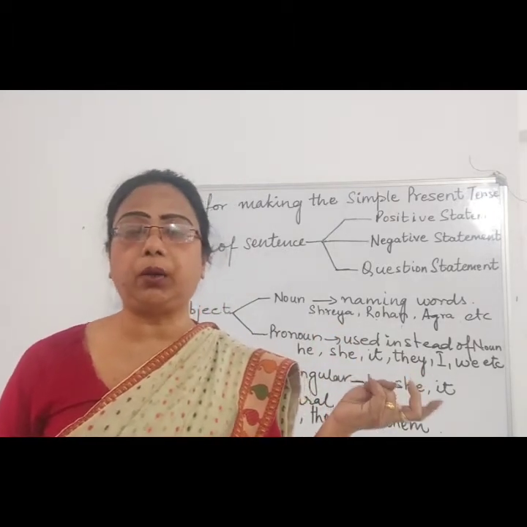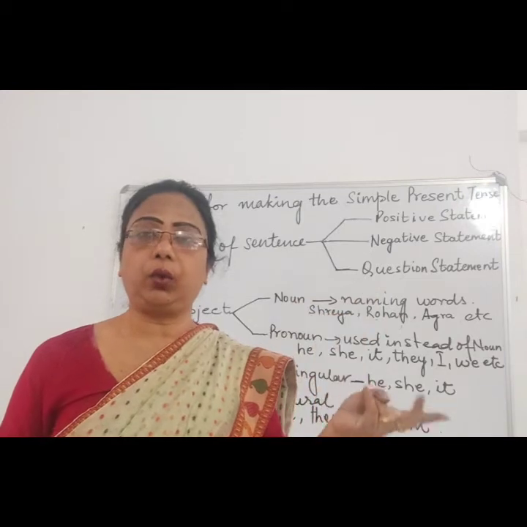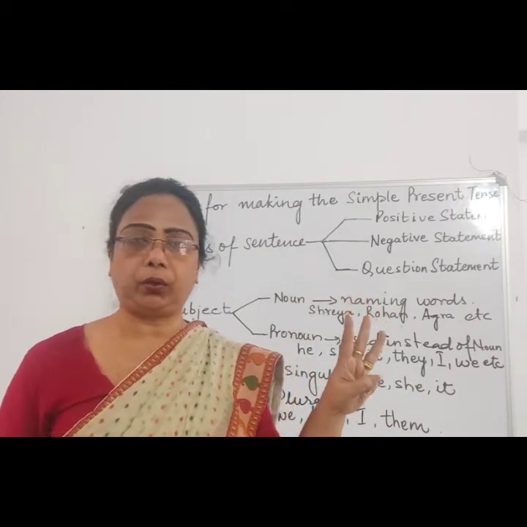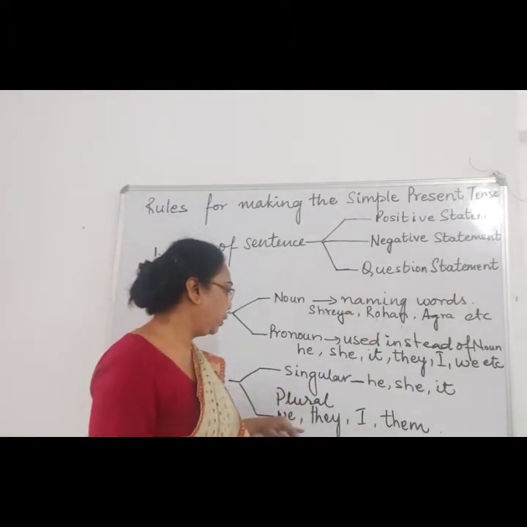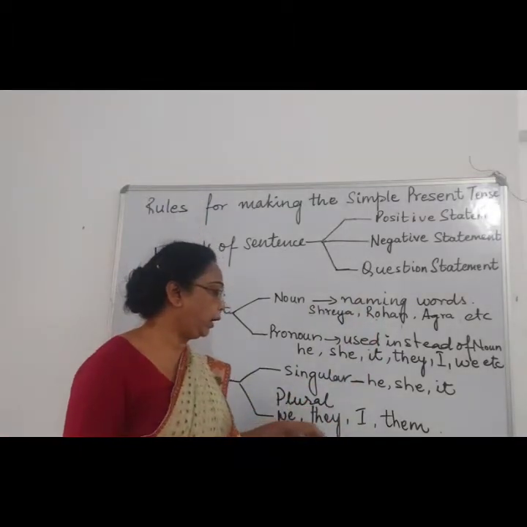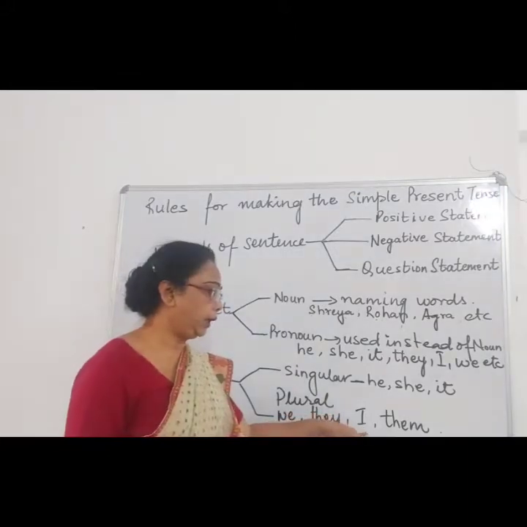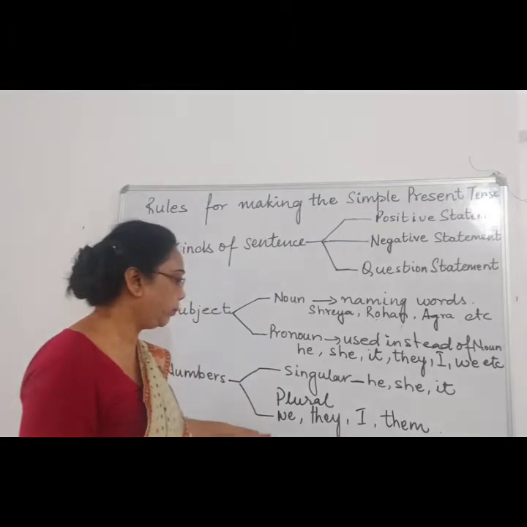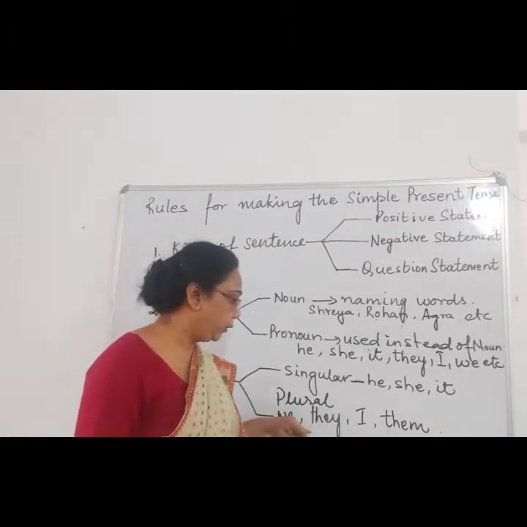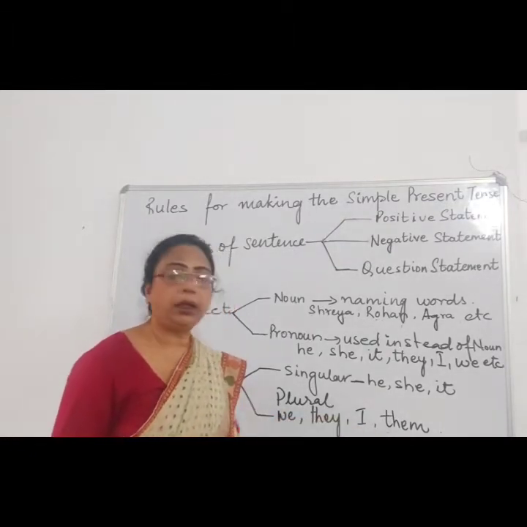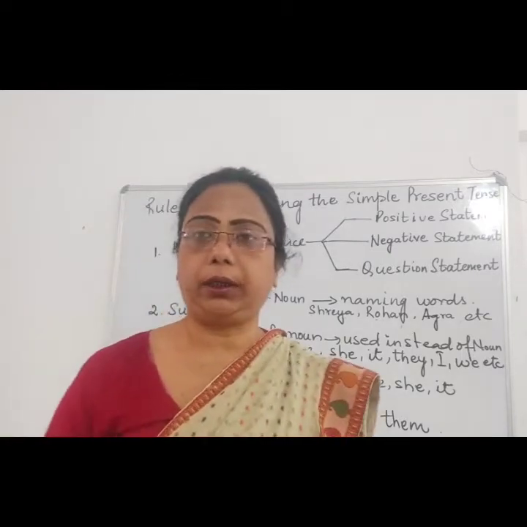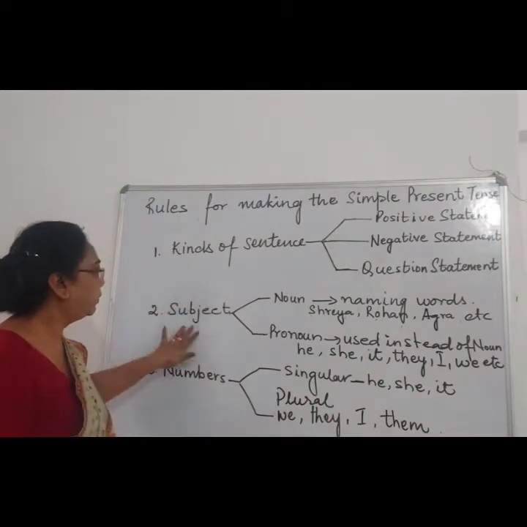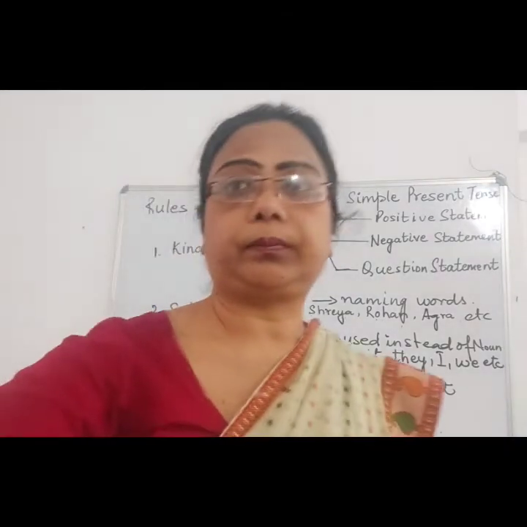Suppose I am talking about Rani, Soni, Shruti. So I am talking about three persons over here, so it becomes plural. So we use we, they, I, or them. In plural we will use these types of pronouns: they, we, I and them, etc. Right? So what are the three things that we have to focus on? Kind of sentence, subject and number.